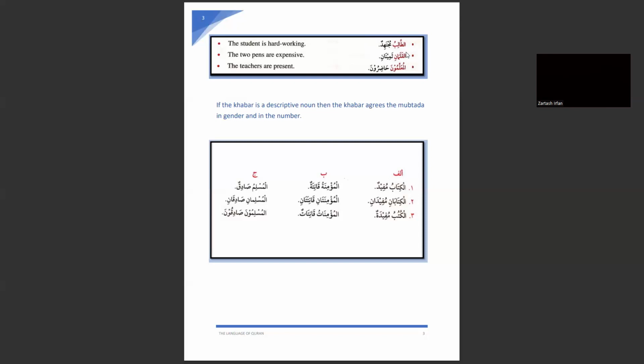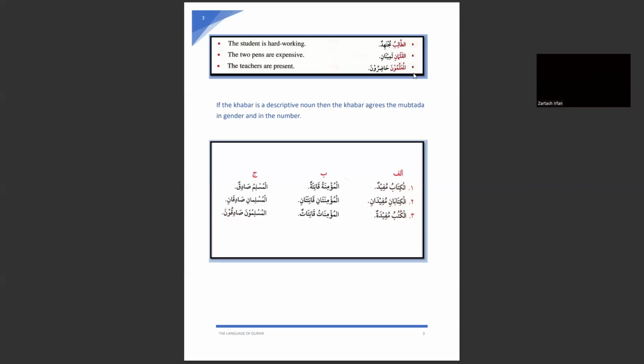And as I told you, jumla ismiya always starts with an isim. And you know what an isim is? An isim can be a noun, a proper noun, an idea, an adjective, or anything. So a jumla ismiya always starts with an isim.